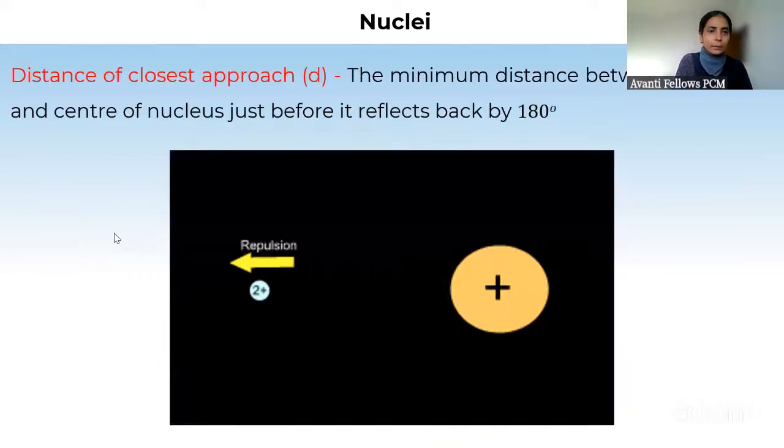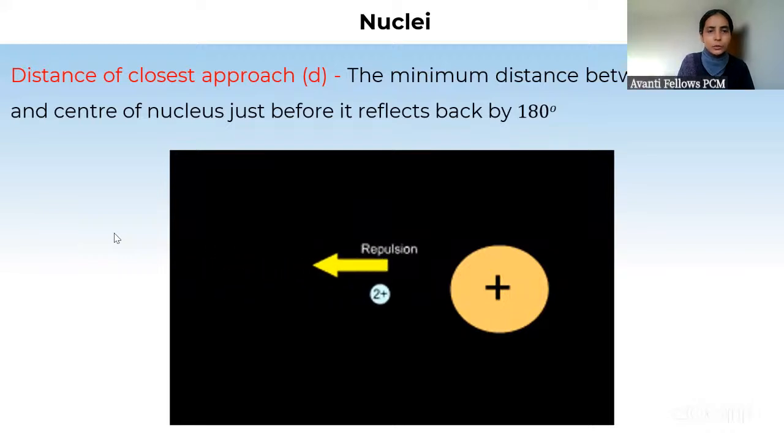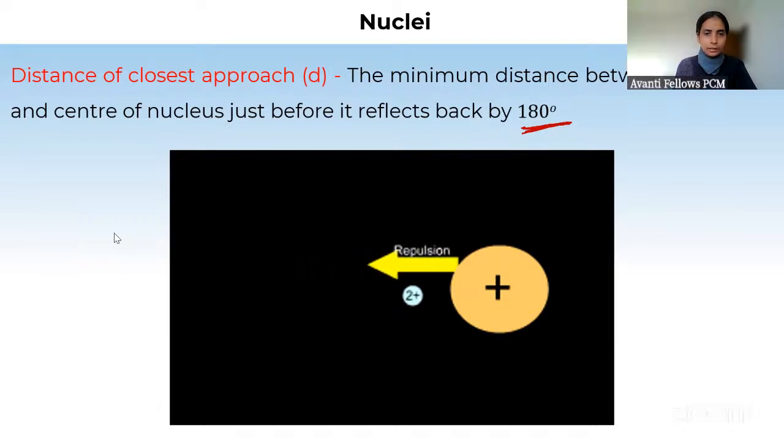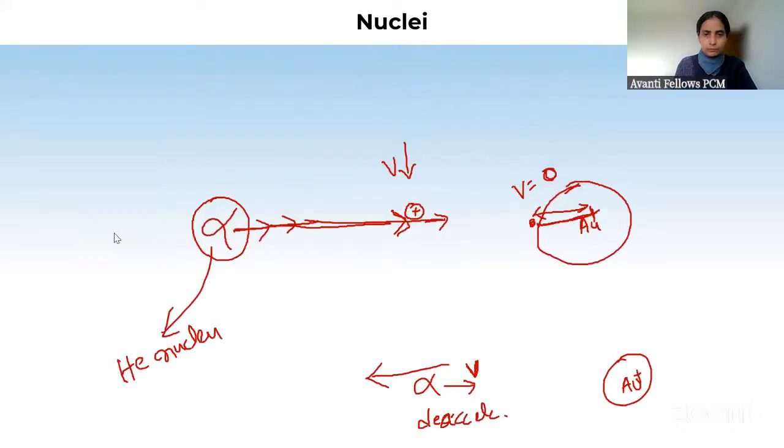Okay? So look here, the minimum distance between the alpha particle and the center of the nucleus just before it reflects back by 180 degrees. So here what is happening? Okay, so second, let me give you more insight into it.